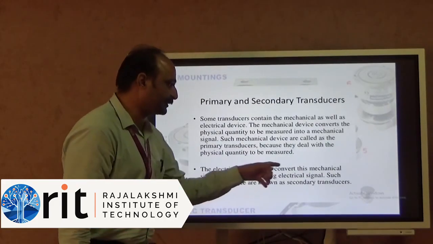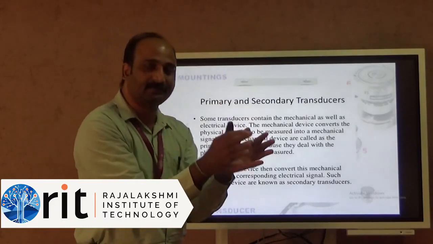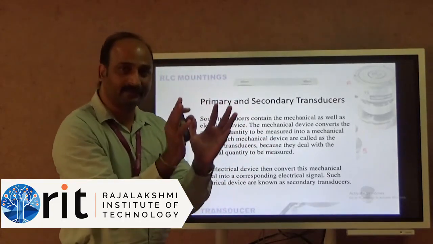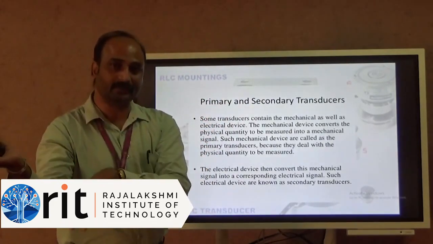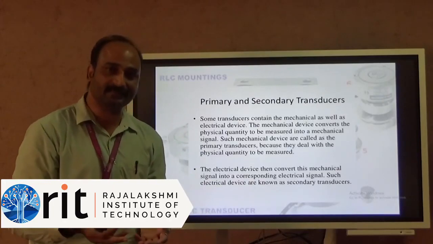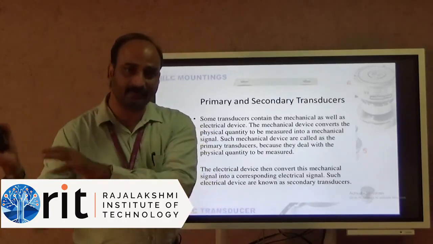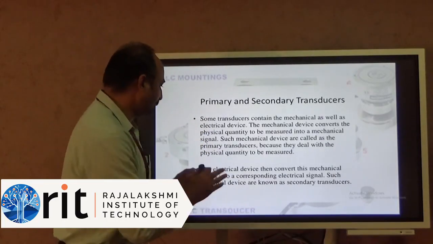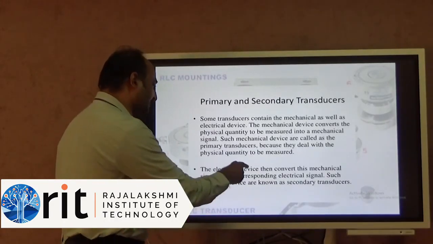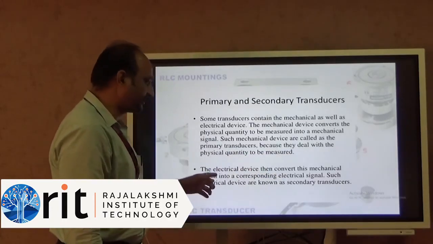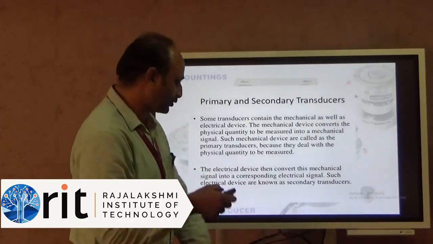Then the electrical device that converts this mechanical signal. So the first part of the transducer, which converts the mechanical movement or mechanical quantity or a mechanical signal into a next level of mechanical signal, we will call the primary transducer. That mechanical signal is converted into an electrical signal. The device which is involved in that, we will call the secondary transducer. The electrical device that converts this mechanical signal into a corresponding electrical signal. Such electrical devices are known as secondary transducers.